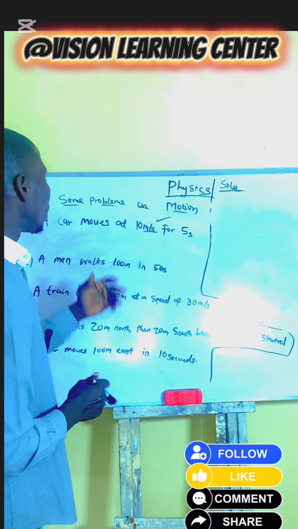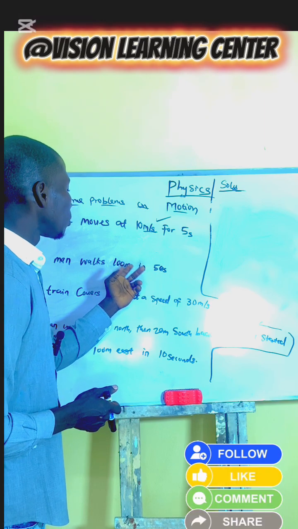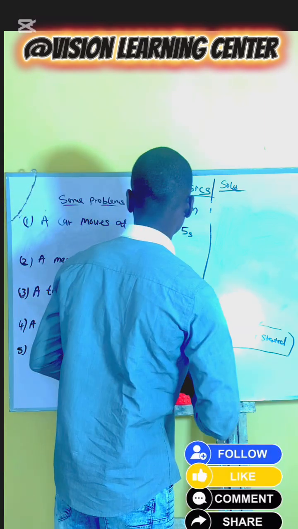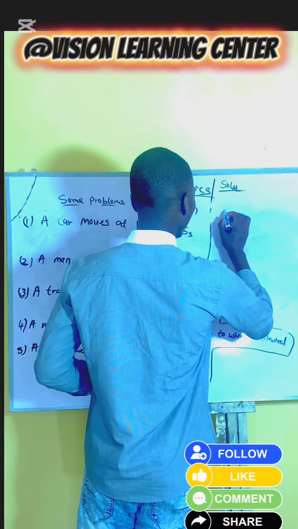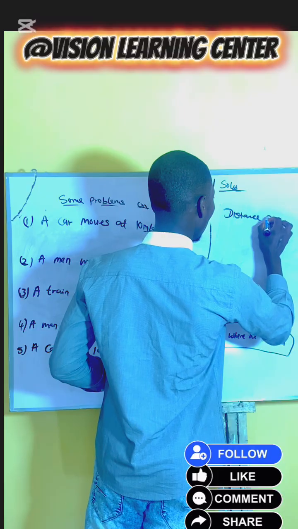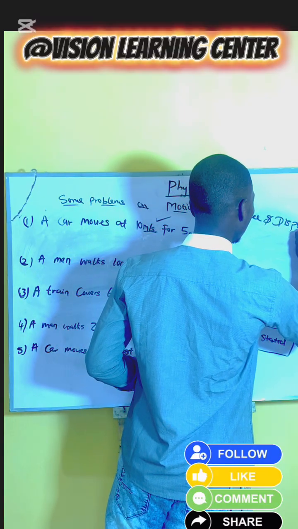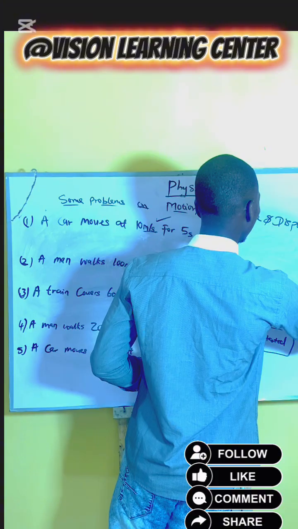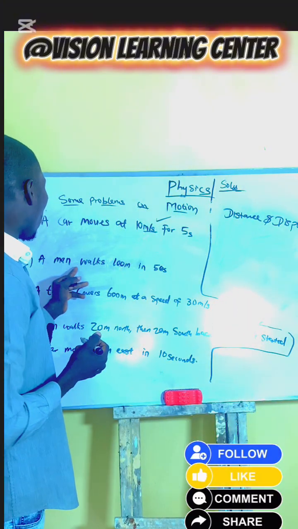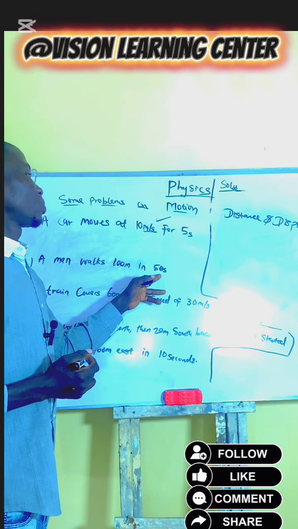Let's look at what dimensions make use of meter as their measuring unit. We have distance and displacement.